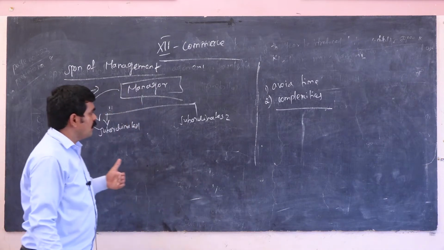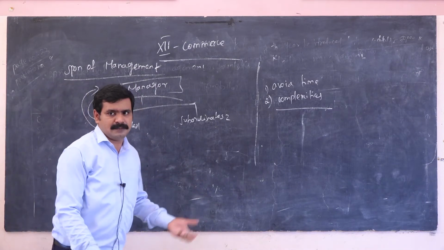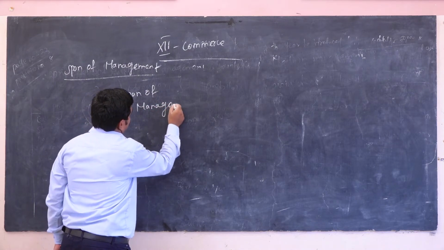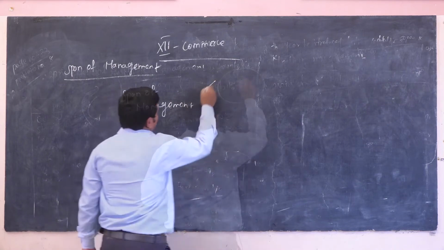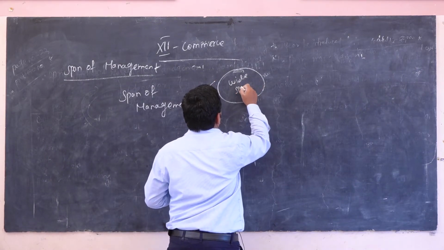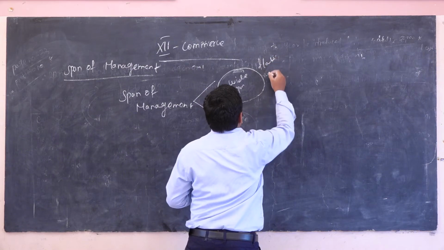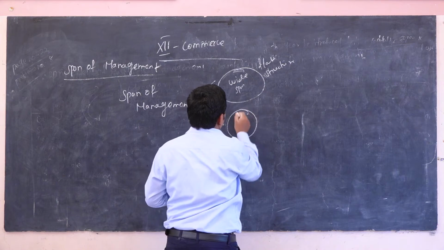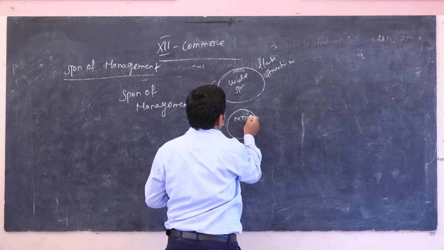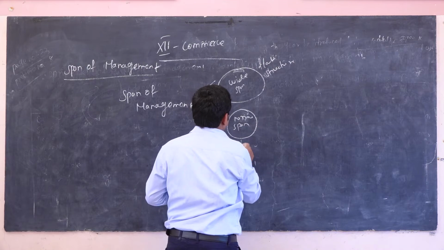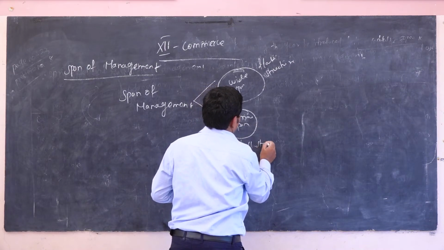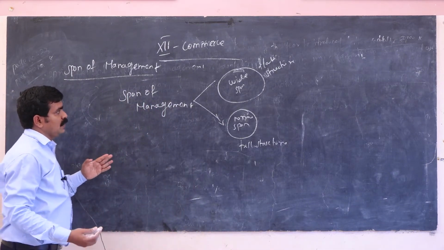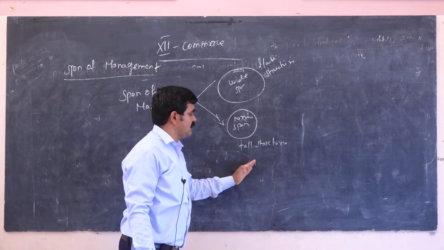Okay, I am going to start the next concept. Flat structure, narrow span, tall structure. The span of management is divided into two: flat structure and tall structure.